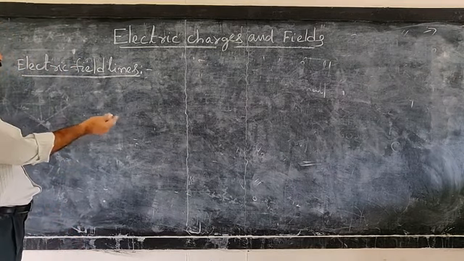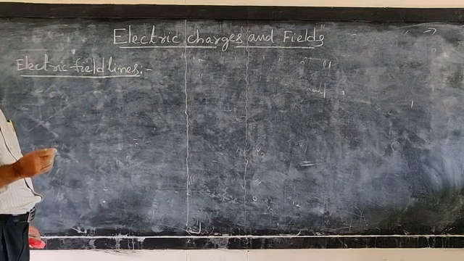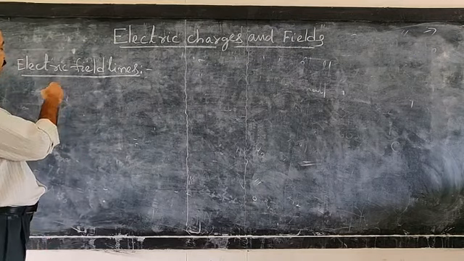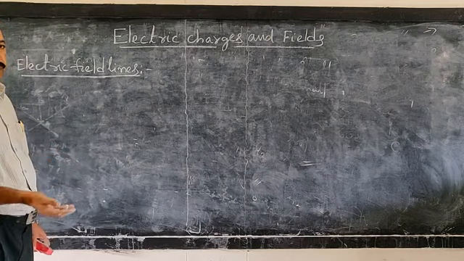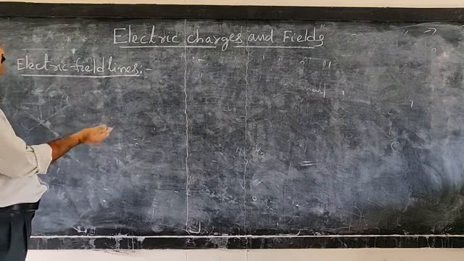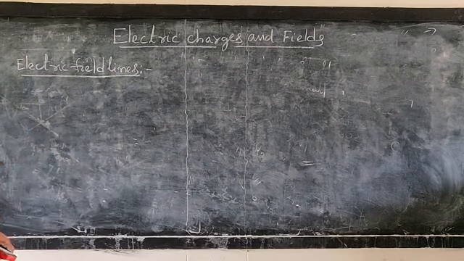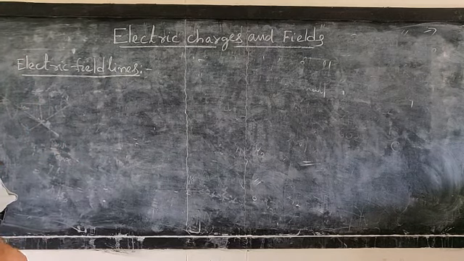It was actually told by Faraday that they are electric lines of force. But instead of force lines, we use the word field lines.